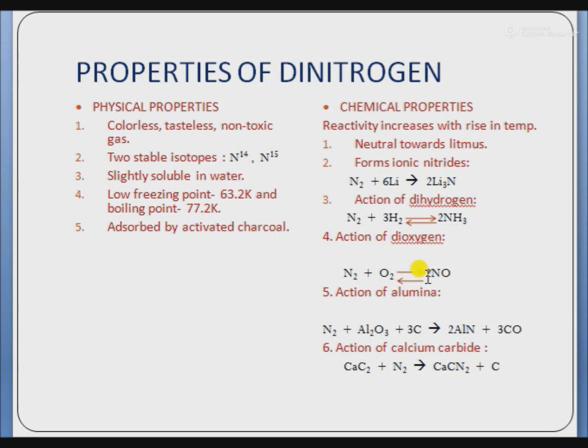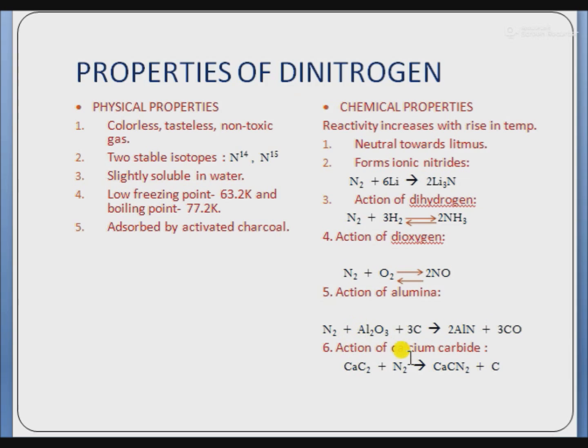Next is the action of alumina. When nitrogen reacts with Al2O3, aluminium oxide or alumina, plus 3 carbon, it gives aluminium nitride plus 3 carbon monoxide. Here carbon is the reducing agent. It reduces aluminium and itself forms carbon monoxide. Carbon undergoes oxidation and the aluminium undergoes reduction.